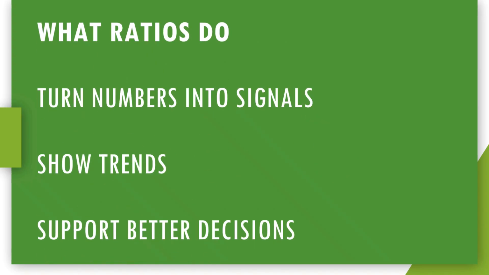Financial statements have many numbers. Ratios help us understand relationships between those numbers. Instead of guessing, we can see patterns. This makes decisions more structured and less emotional.